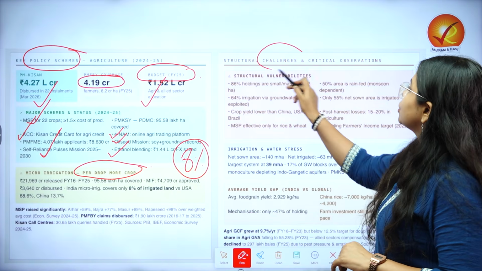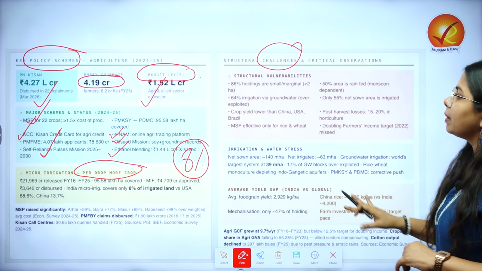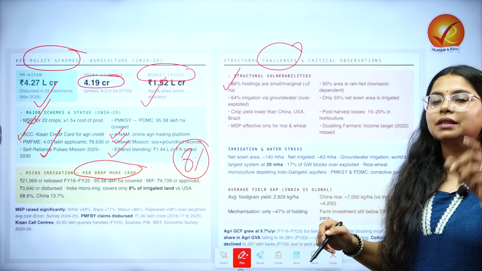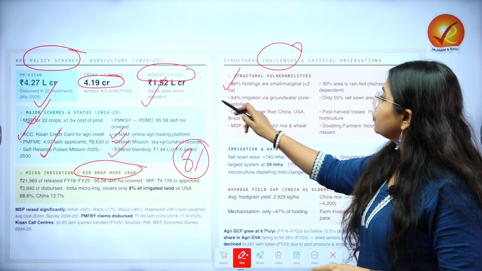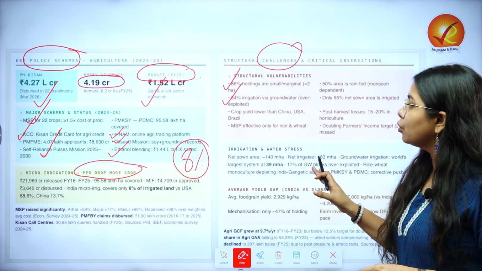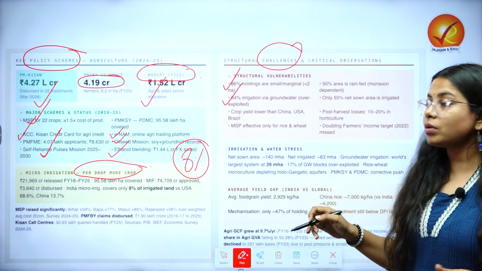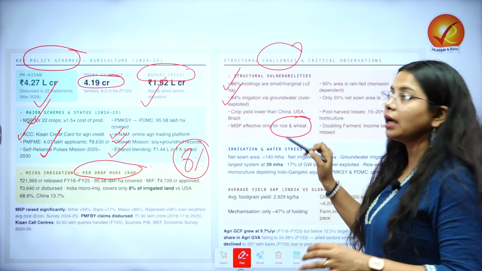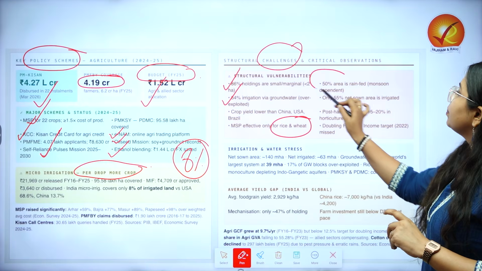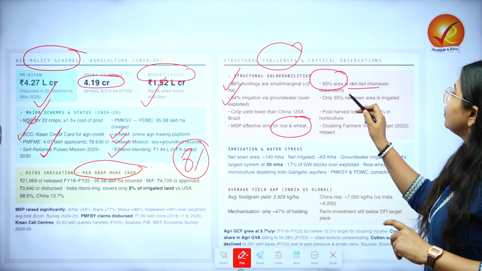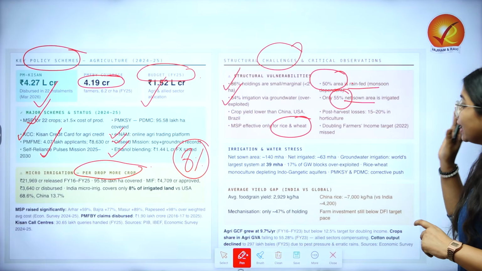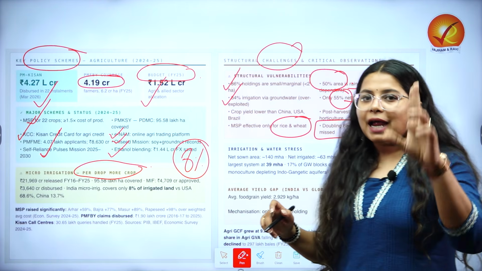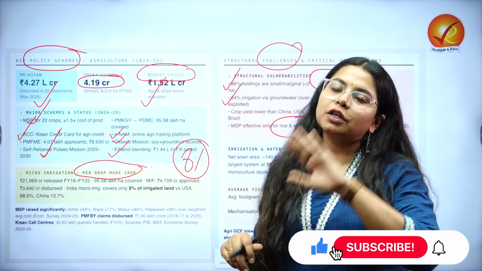Then if we are looking at structural challenges, important things to remember here: 86% of the land holdings are still small and marginal, that means less than 2 hectares. 64% of irrigation is via groundwater. Crop yield is still lower than China, USA, Brazil. MSP is only working out well for rice and wheat. 50% of area is monsoon dependent, 55% net sown area is irrigated, and the doubling farmers' income target which was put for 2022 has been missed.